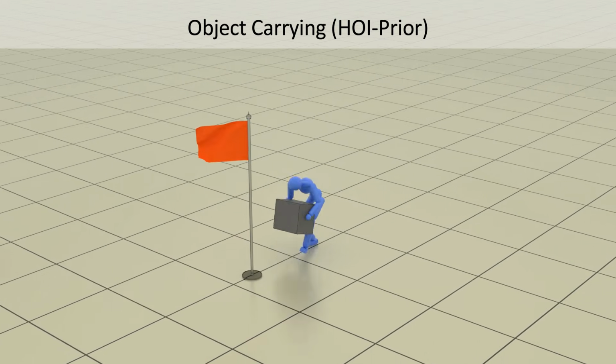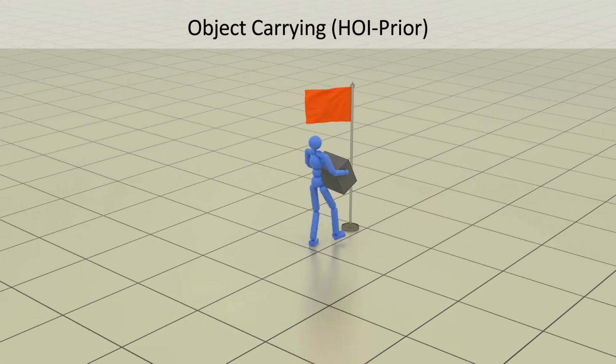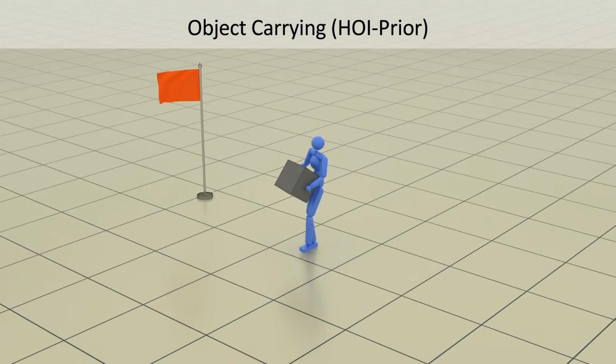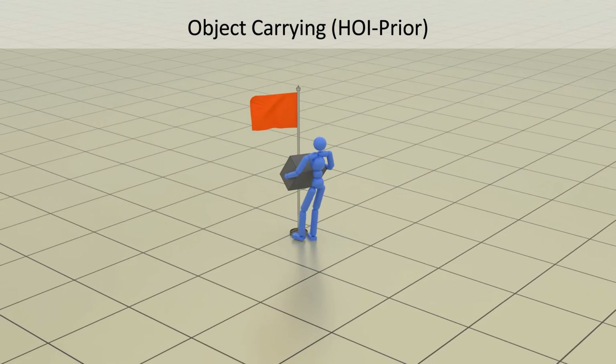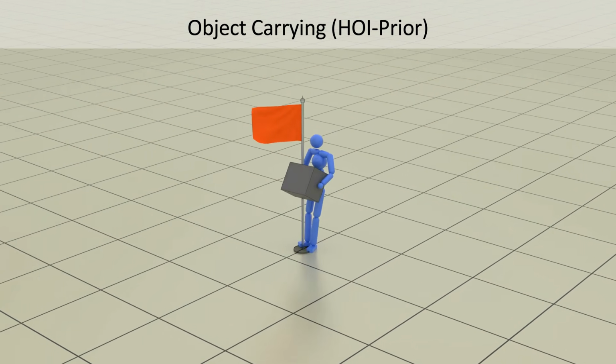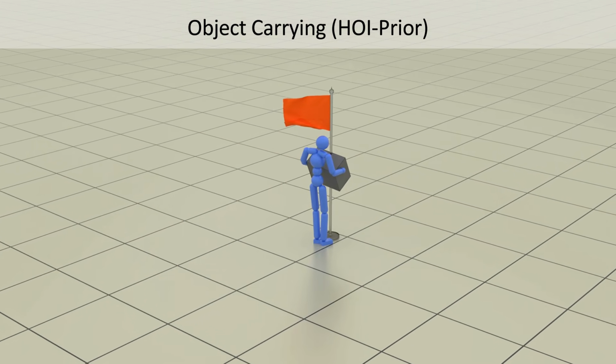Our framework can also train priors for human-object interactions. By training a diffusion model that jointly models human and object motions, we can train policies for interaction tasks. The character learns to walk to a box, pick it up, and carry it to any target location, all with natural, coordinated, and physically plausible movements.